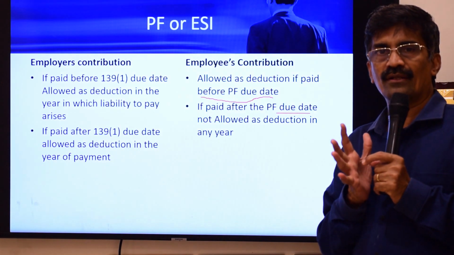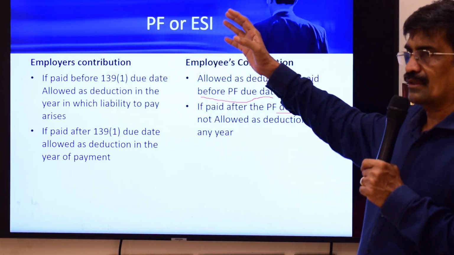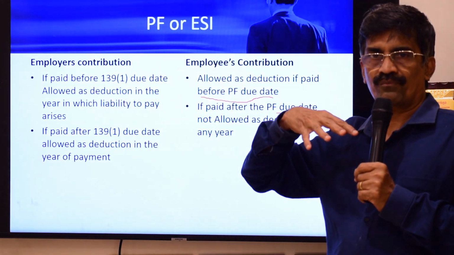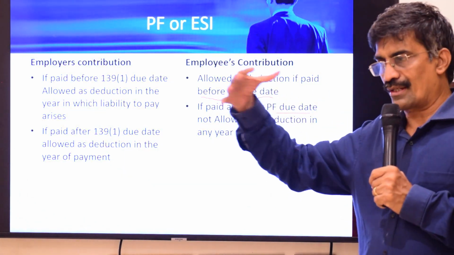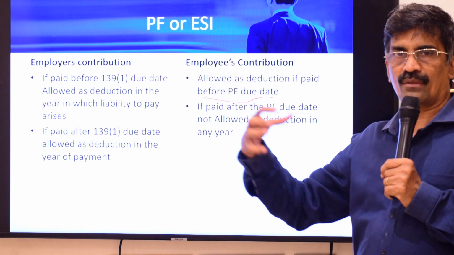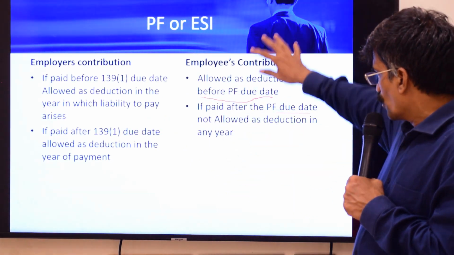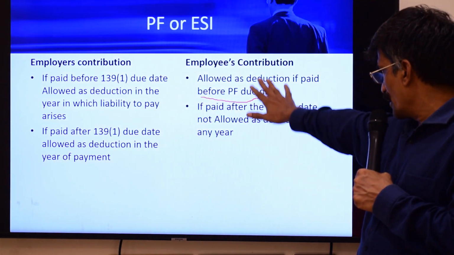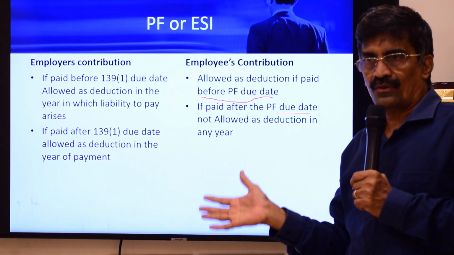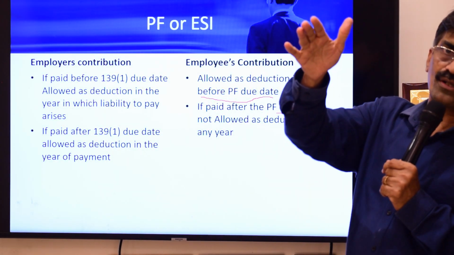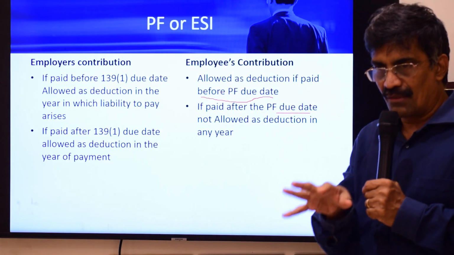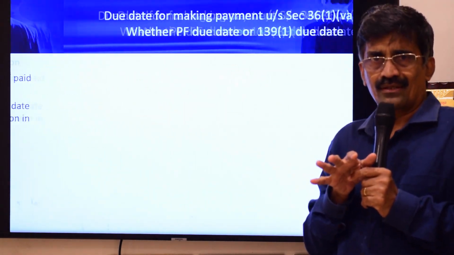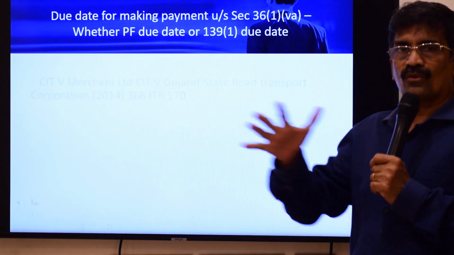Therefore, some assessing officers were trying to take a stand. The amount payable in 43B not only includes the employer's contribution, it also includes the employee's contribution. Because 43B is an overriding section, they were trying to take a stand that for both employer's and employee's contribution, you can make the payment up to the 139(1) due date. Though on a very plain reading of the section, you can observe that for the employee's contribution, the time is only the PF due date. But they are trying to take a stand. What is the sum payable by the employer in 43B? The amount which he is liable to pay out of his own contribution, plus the amount which he has deducted from the employee's salary, that also is a liability only. Whether he deducts or not, he has to make the payment. So both will be covered.